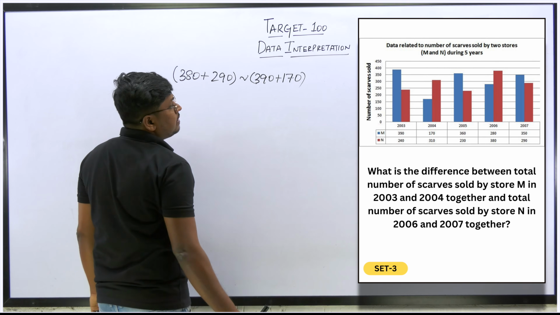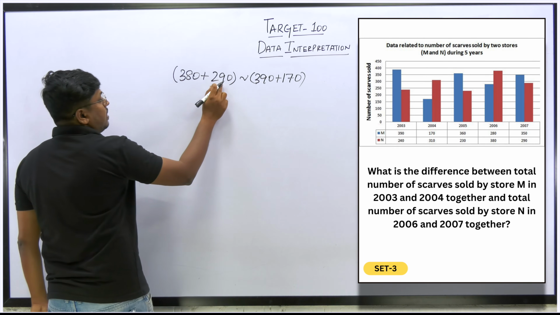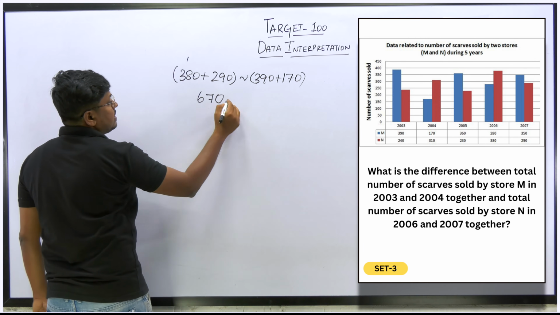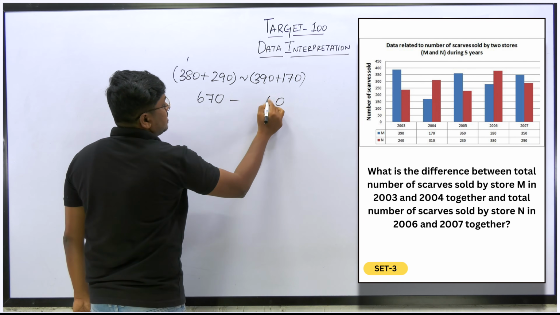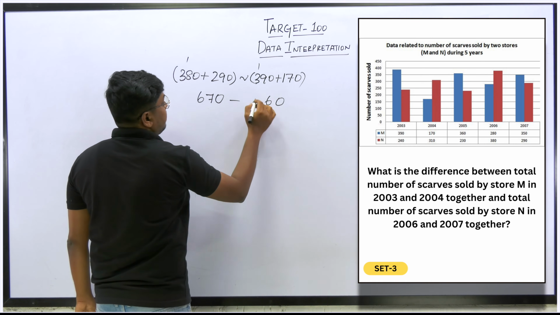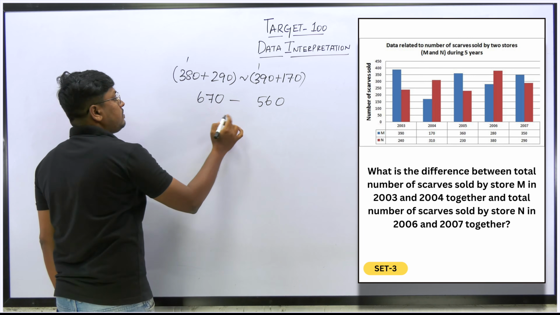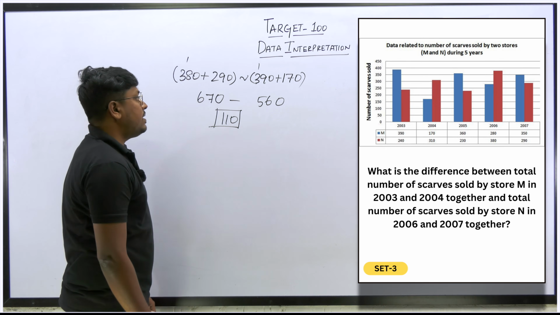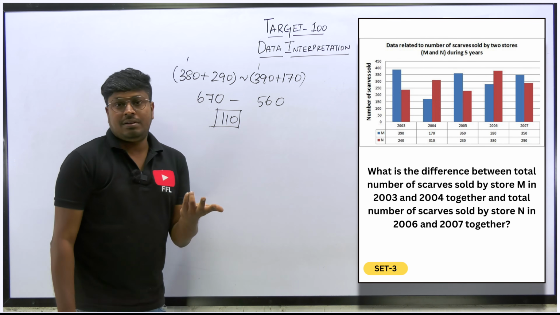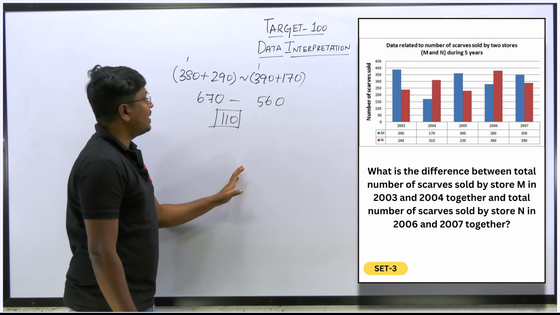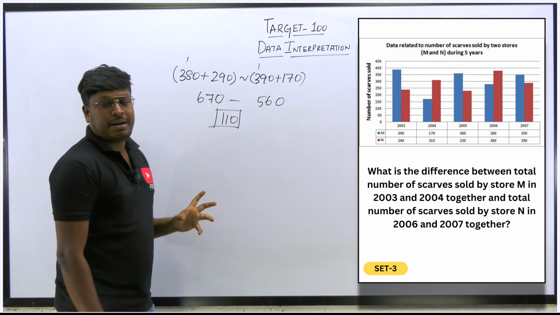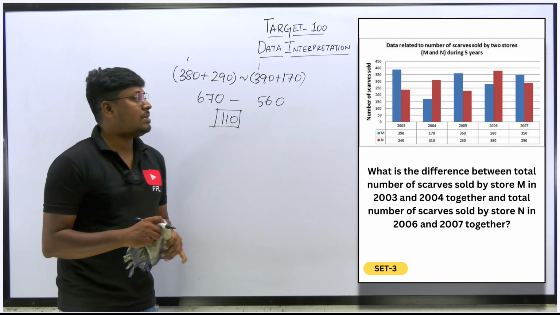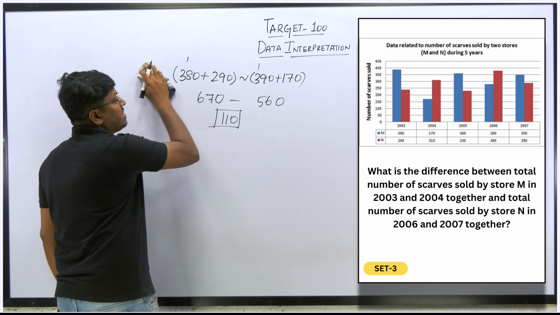170, right? Okay, so 670 minus 560, 110. So 110 is the difference. So 110 will be the difference of the given year for the given store, the scarves that was sold, right? So which will be the answer. So only the addition part is important. So you have to look at the year and the value carefully, and then you have to subtract it, right? So which will be the answer for question number 4.